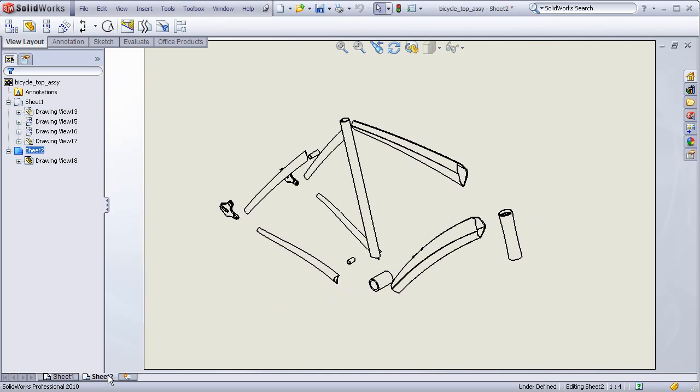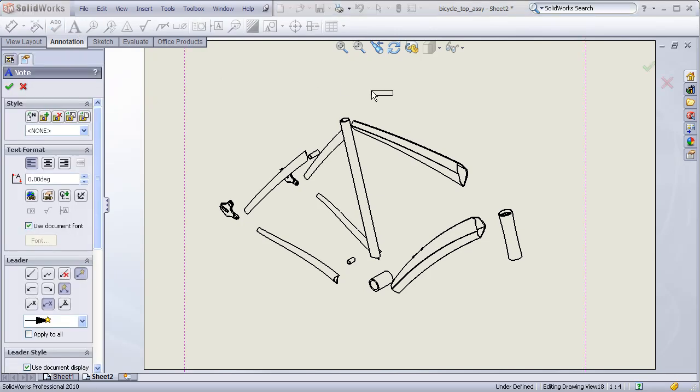I'd like to add some notes to this drawing to indicate what each of these different parts of the bicycle are. So go to my Annotations tab, select the big A for Note, and I get a little text box at the end of my cursor. If I drag it over an object, right to an edge, I get an arrow pointing at that object, and if I drag it a little bit inside the object, I get a dot at the end of it.